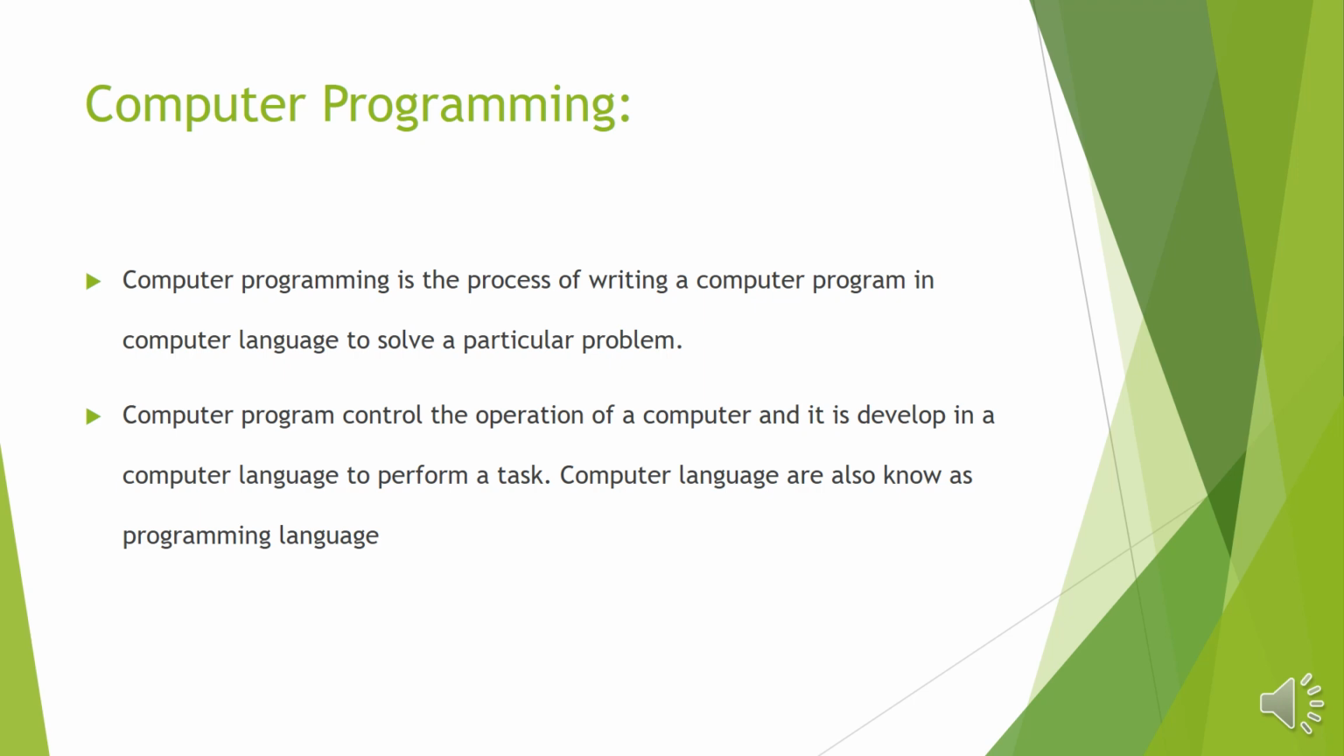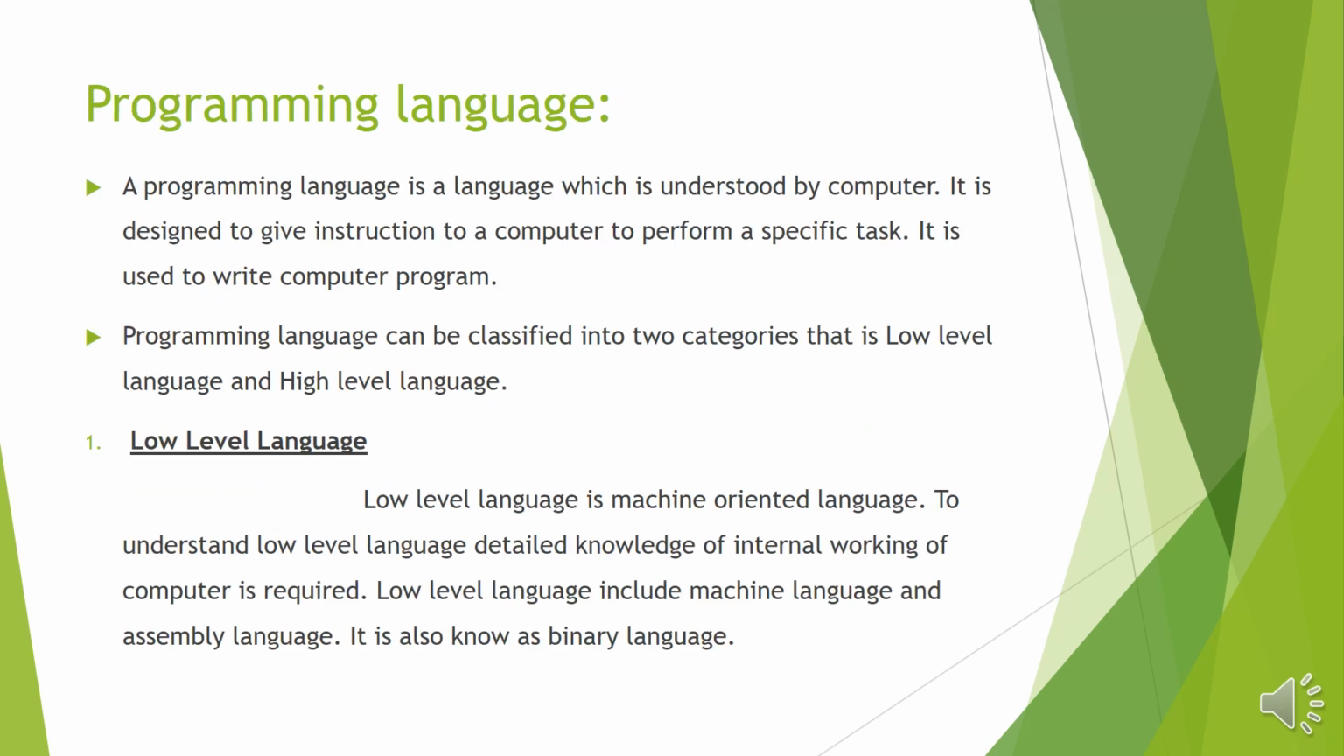Then a very important topic, computer programming. Computer programming is the process of writing a computer program in a computer language to solve a particular problem. A computer program controls the operations of a computer and is developed in a computer language to perform a specific task, as written in a previous slide. Computer languages are also known as programming languages. There are different types of programming languages. Now here we discuss the two basic categories of programming languages.